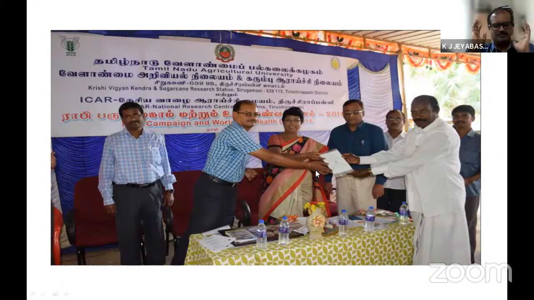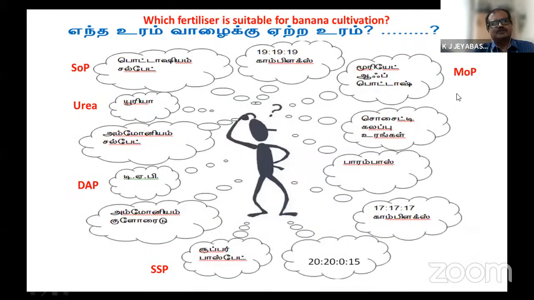a very big question mark. Even though the farmers get good recommendations and advice from our side, they just go to a fertilizer shop, and the shop owner tells them that so many fertilizers are available and they can purchase whatever they want for their banana cultivation. There the problem starts. The farmer is totally confused about which nutrient and which fertilizer has to be used for banana cultivation.